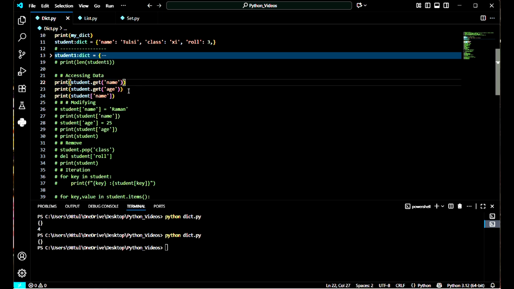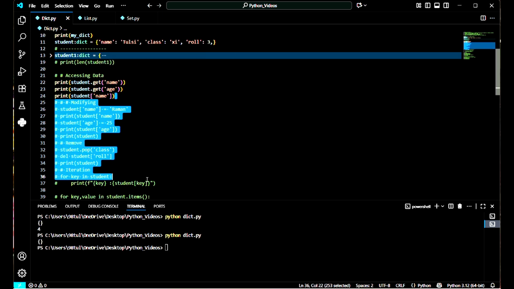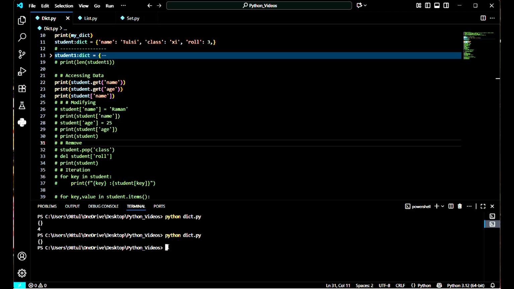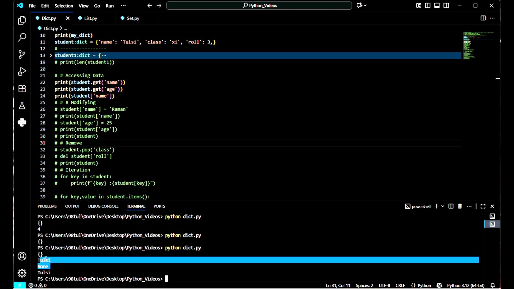We can access the value of any key with the help of the get function, or we can get the value without using the get function. But when we use the get function, we have to put our key in parentheses. Without using the get function, we have to put our key in square brackets. You can check here, I have given square brackets, and this is my parentheses. Let me print and let's see whether the output is different or the same. We can check here, the output is the same.